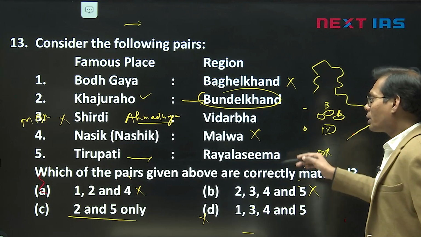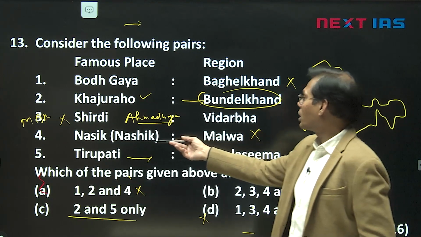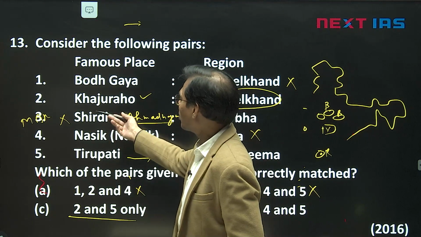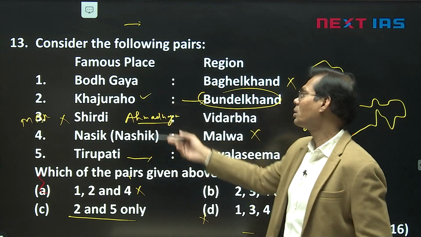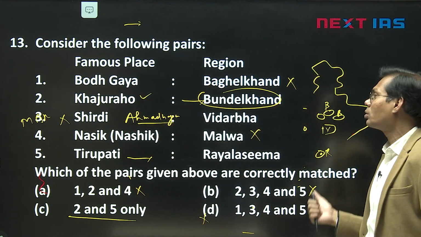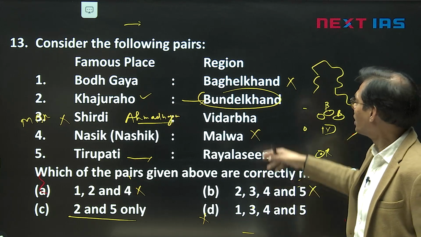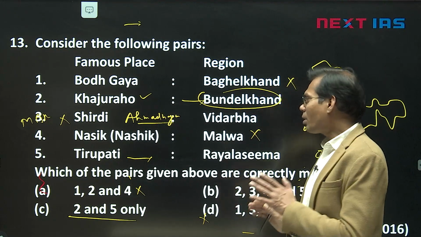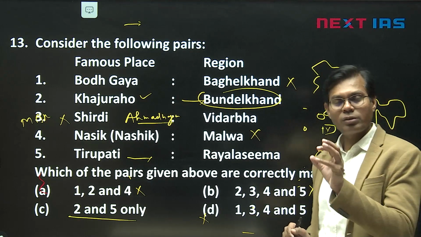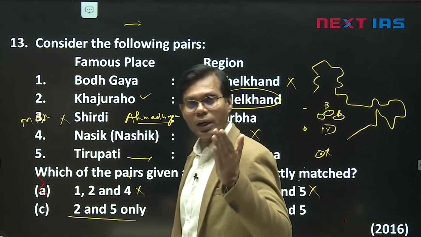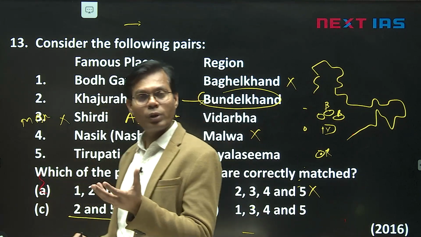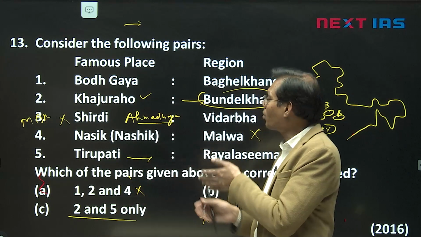We have to know famous places like Tirupati, Nasik or Trimbakeshwar, Kumbh Mela at Nasik, Shirdi also a religious place, Khajuraho also a famous architectural site, and Bodh Gaya, which you are all aware of. We must have this habit: famous places of India in art and culture and their natural features. Though we know the state, we also have to know some natural features.